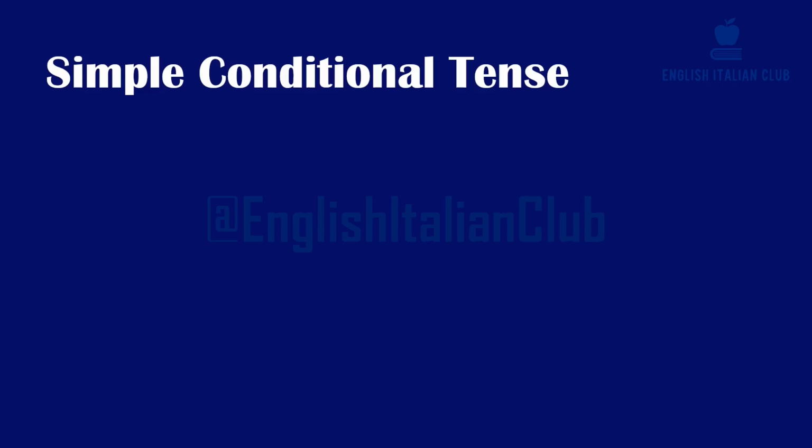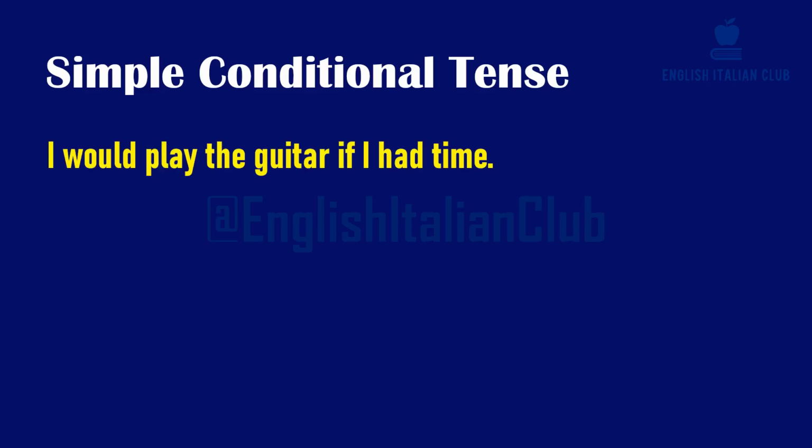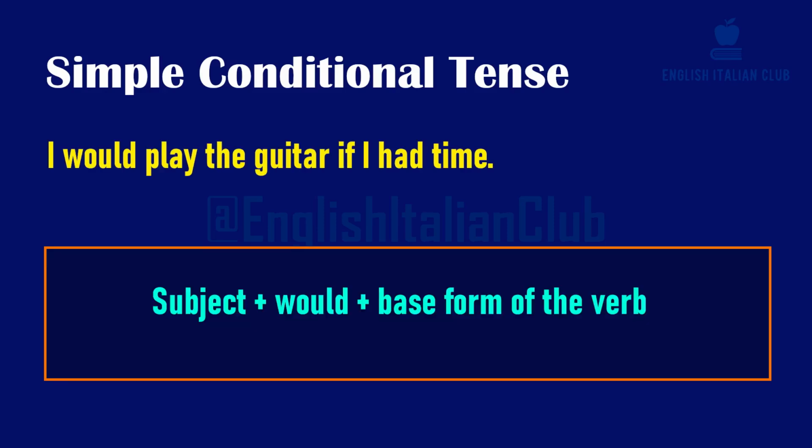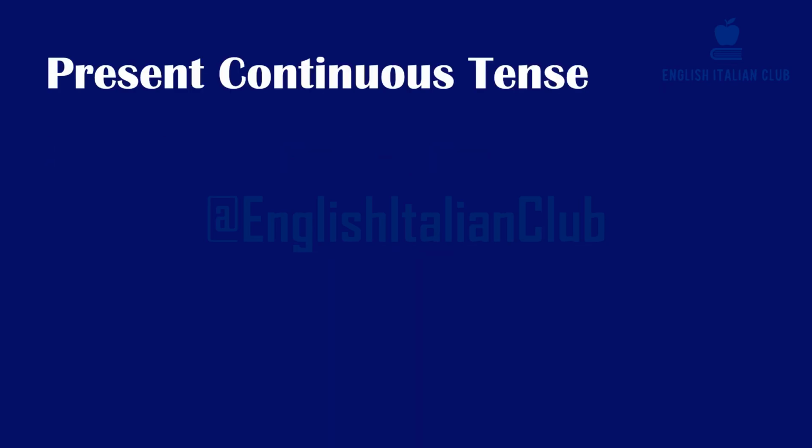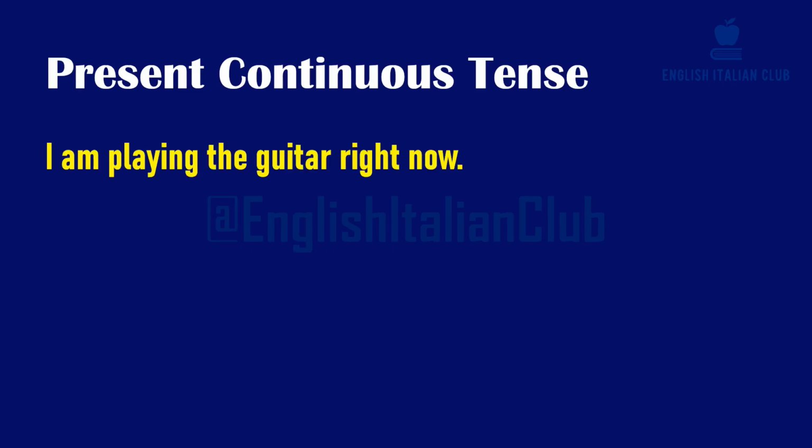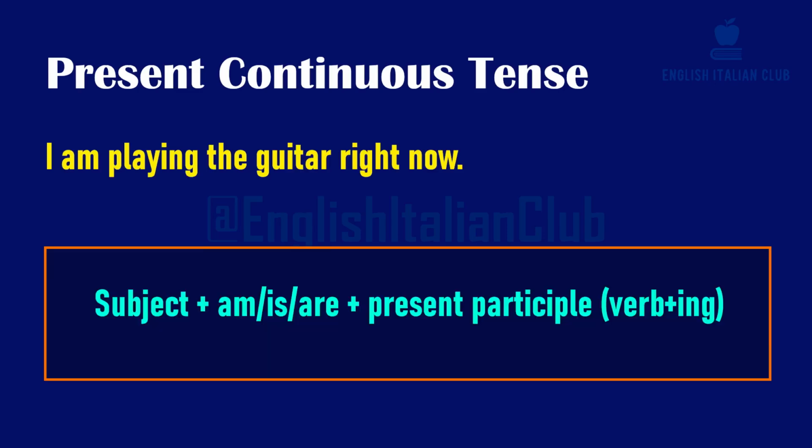Simple conditional tense. I would play the guitar if I had time. This tense expresses a hypothetical situation. It often requires a condition to be true before the action takes place. Present continuous tense. I am playing the guitar right now. This tense describes an action that is happening at the moment of speaking.